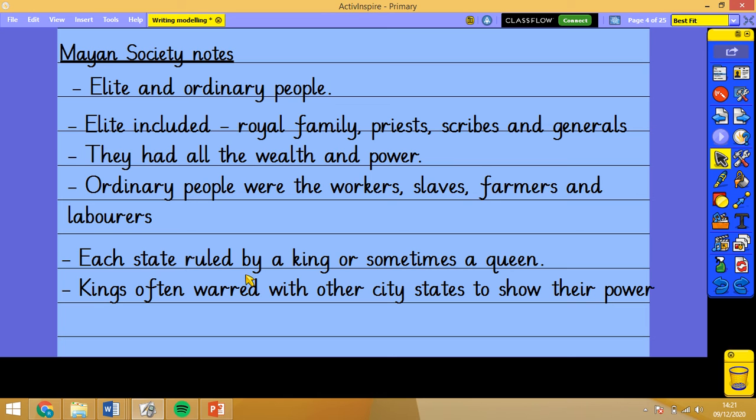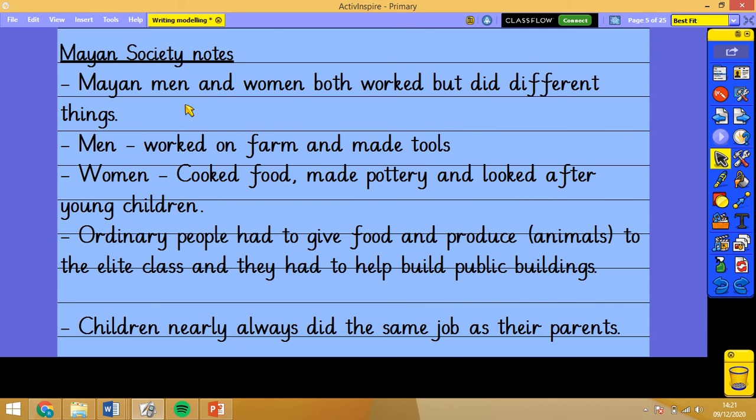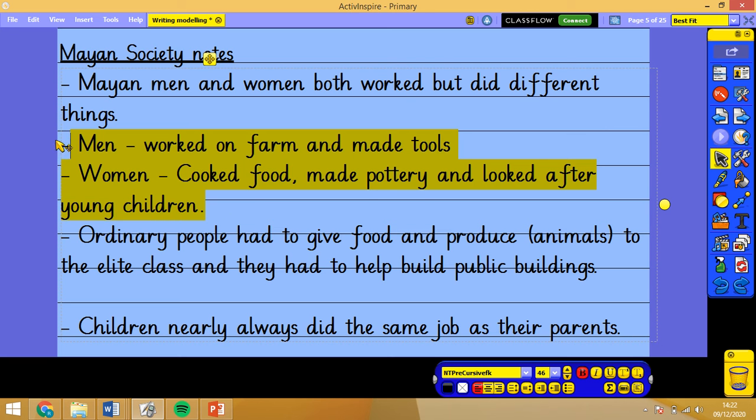And then a couple more notes about the states being ruled by a king or a queen, and kings often warred with other city-states to show their power. A couple more here about Mayan men and women both worked, but doing different things. So the men worked on farms, grew the food and made the tools. They also did a lot of the hunting. And then the women cooked the food, made the pottery and looked after the young children. So men and women used to work, but they had different roles.